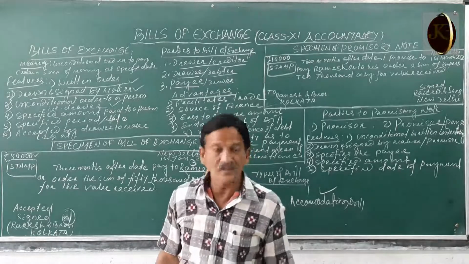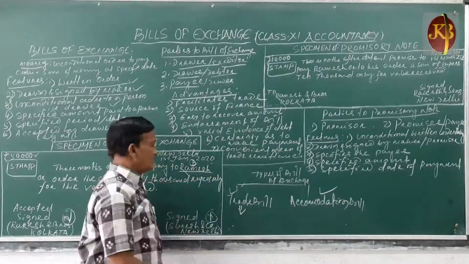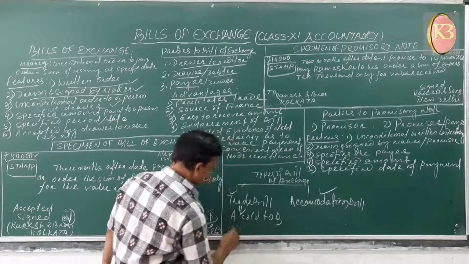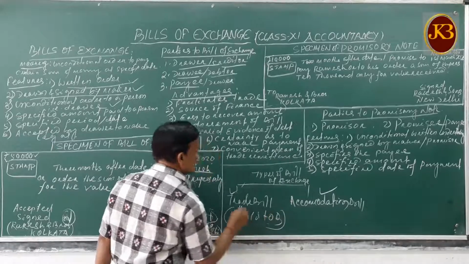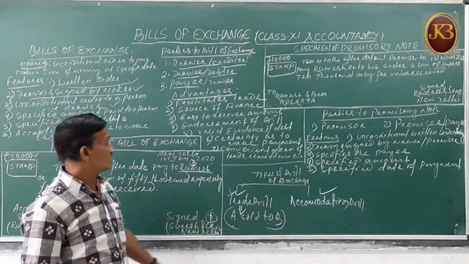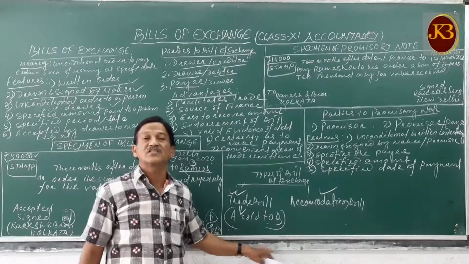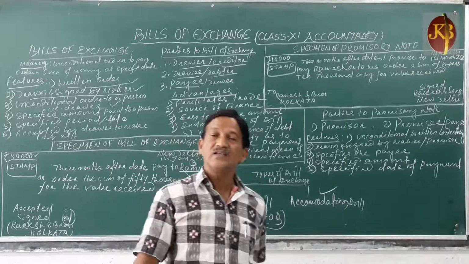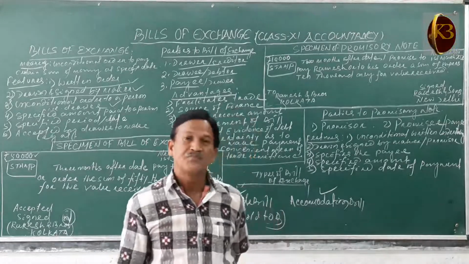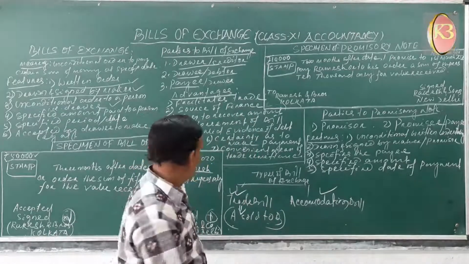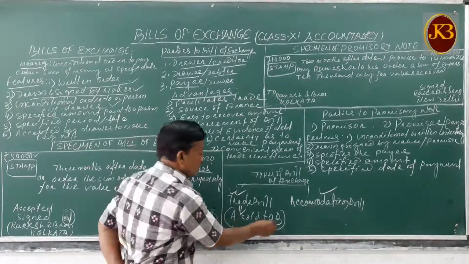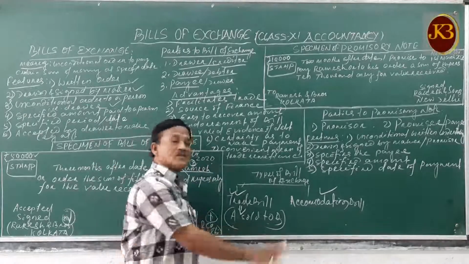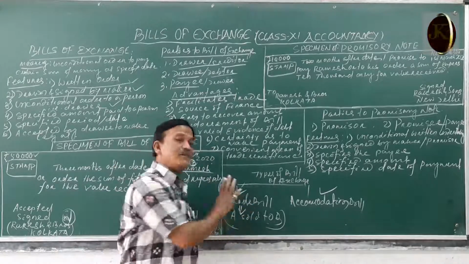For example, A sold goods to B. In those cases, the trade bill is used because there is a purchase and sale transaction. So A will prepare the bill in the name of B. B is the debtor and A is the creditor. A is the drawer, B is the drawee, and A is also the payee. Here a third party is not there. So that is the trade bill.